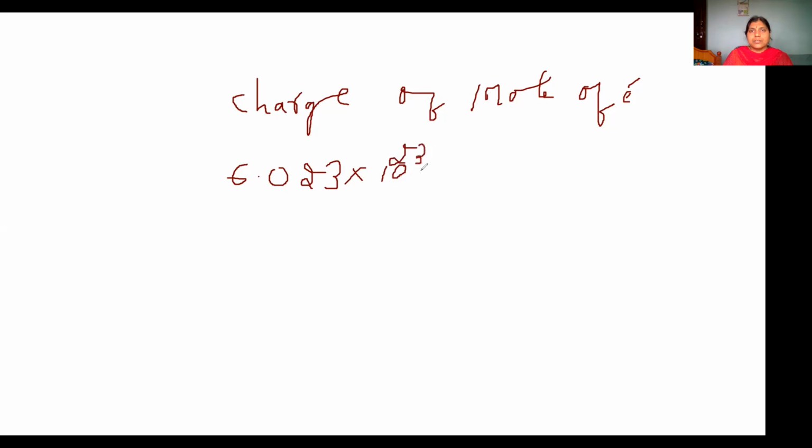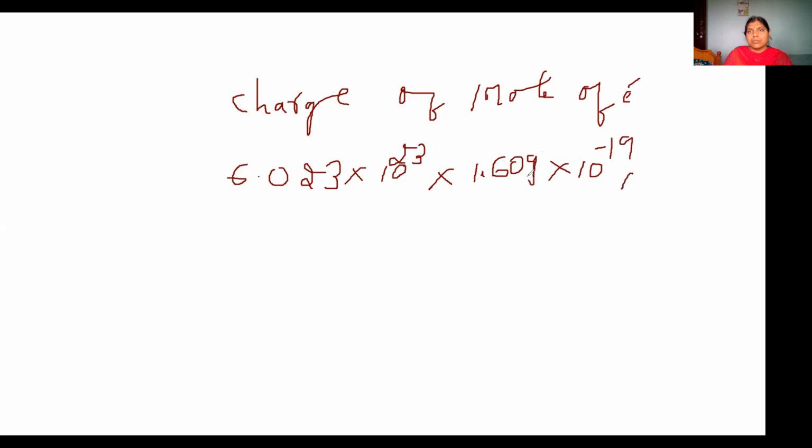And what is the charge of an electron? 1.602 into 10 to the power of minus 19 coulombs.